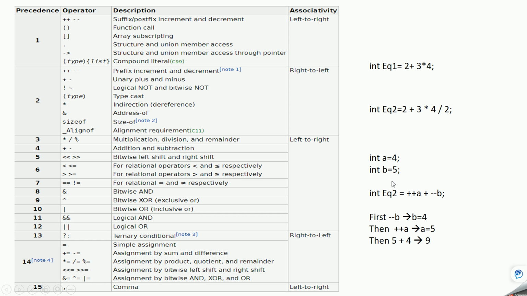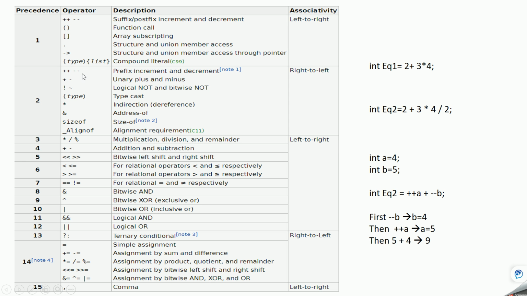Now we saw how left to right associativity is used. Let's see another example where we can use right to left associativity. We have a variable a having 4 and b having 5, and we have an expression like this: plus plus a, meaning pre-increment a, then plus, which means add, and then decrement b.